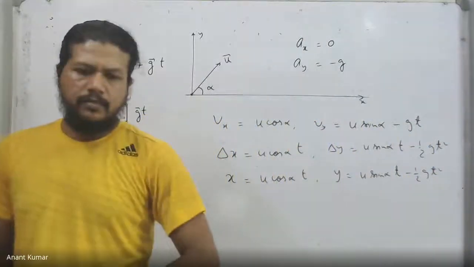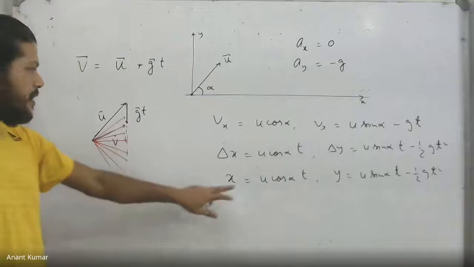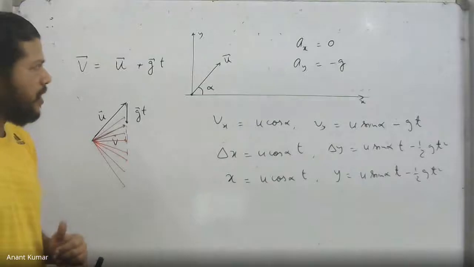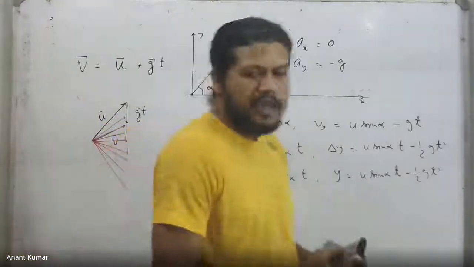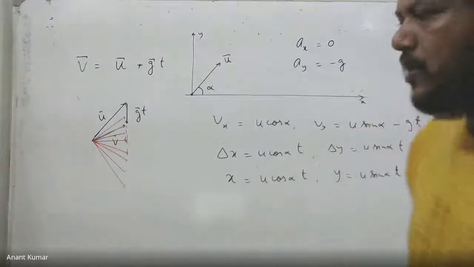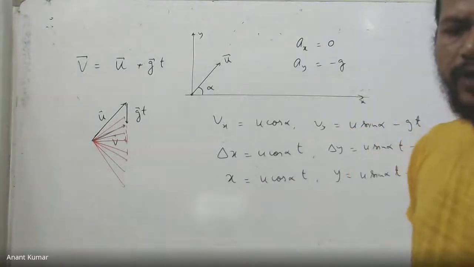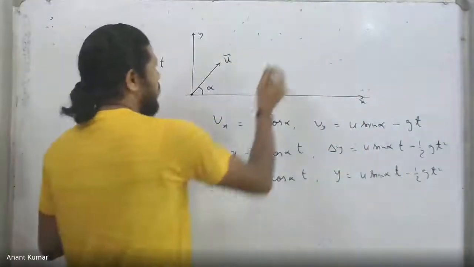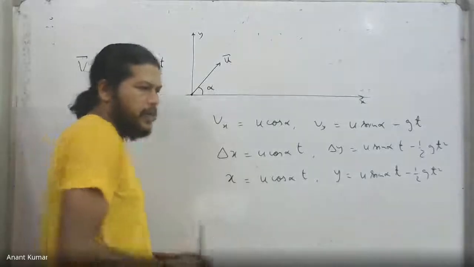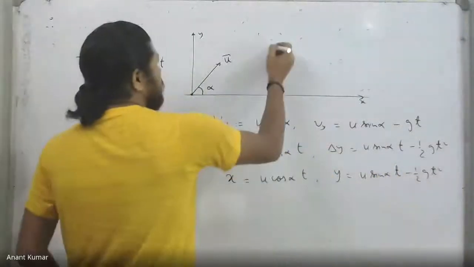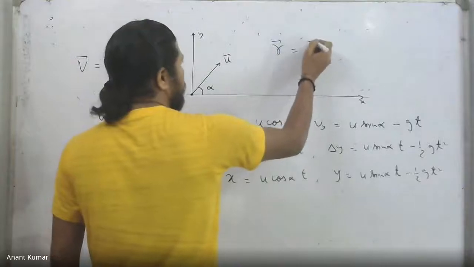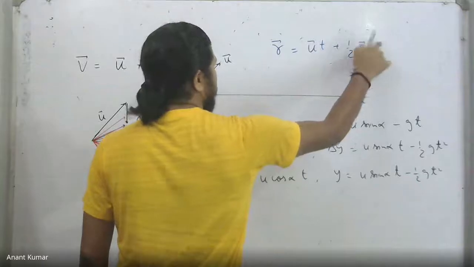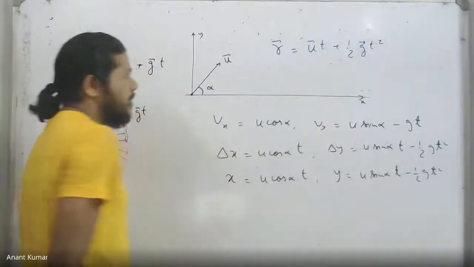Once again, if I look at the position of the object, the x component is this, the y component is this. In fact, because the acceleration is constant, we can apply the same equations that we have for constant acceleration in terms of coordinates, but we can also use the vector form. I could write down, vectorially speaking, that the position vector at some later time t is going to be ut vector plus half gt square vector. This is a vector. You see, this is the position vector after later time t.